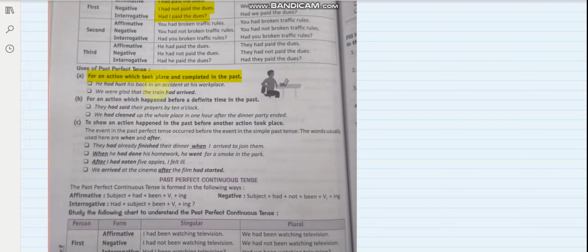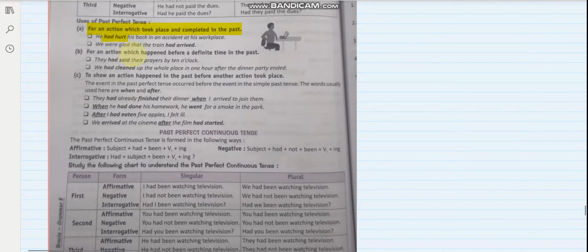He had hurt his back in an accident at his workplace. So, this is telling us about an action which happened in the past. For an action which happened before a definite time in the past, like if I say they had said their prayers by 10 o'clock. So, here I have given you the time also, by 10 o'clock.